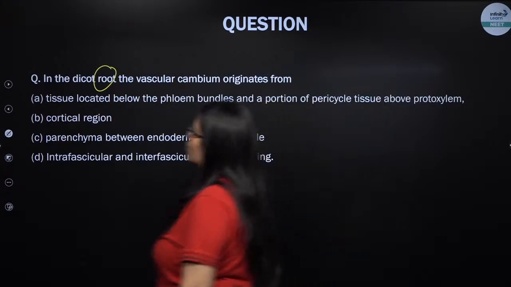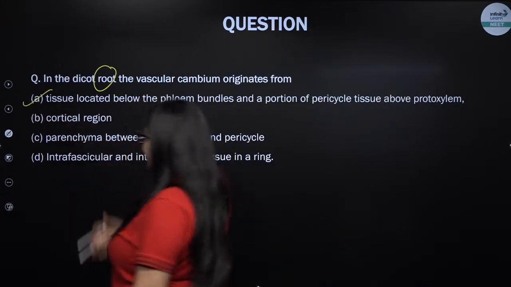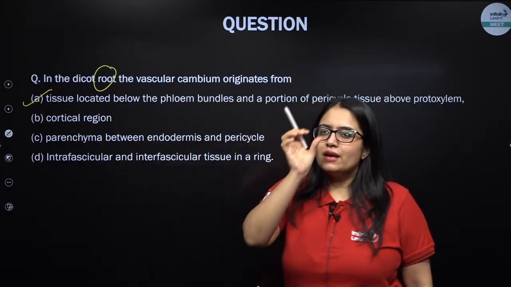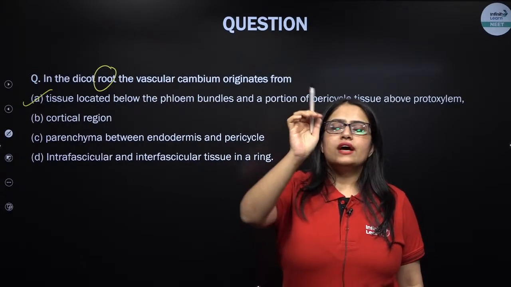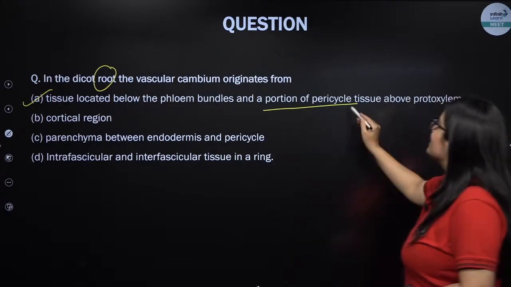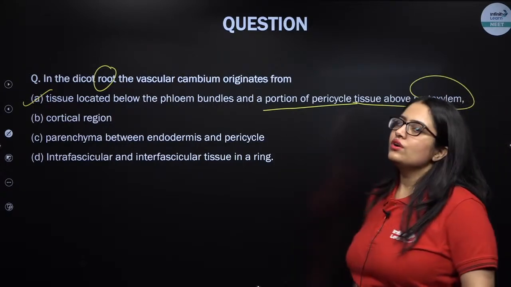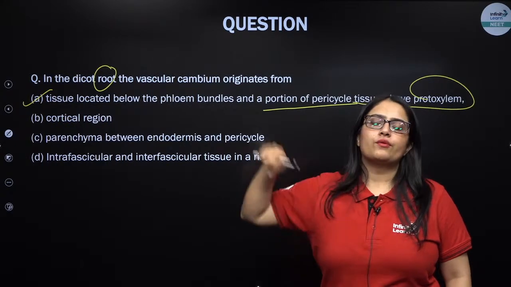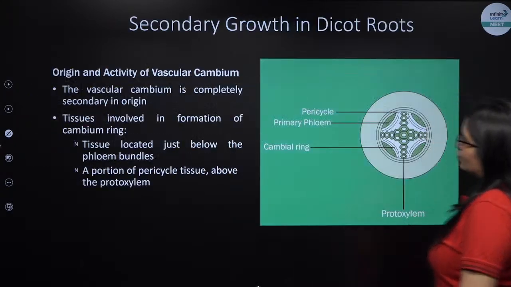So in a dicot root, the tissue which is located below the phloem bundle and a part of protoxylem, and a part, my dear students, a portion of pericycle tissue above the protoxylem, they participate in formation of vascular cambium.